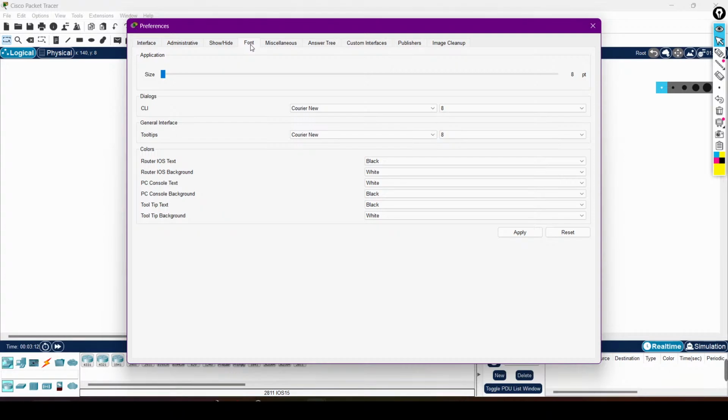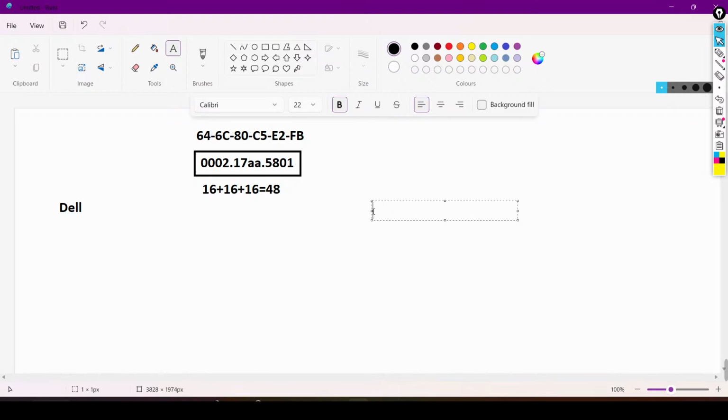Now the question is how companies choose a MAC address, because a MAC address is globally unique. Suppose there are 2 vendor companies manufacturing networking devices, let's say Dell and IBM. How will IBM come to know that a MAC address is already used by a Dell system, or how will Dell understand that this MAC address is already used by an IBM system?